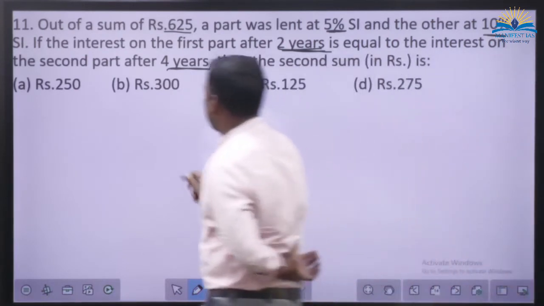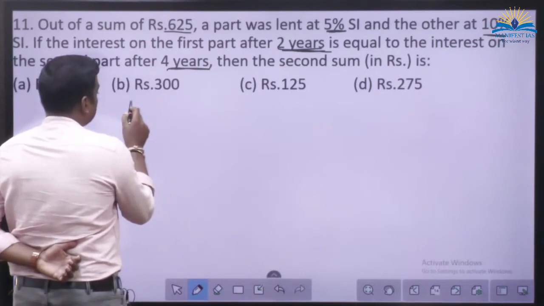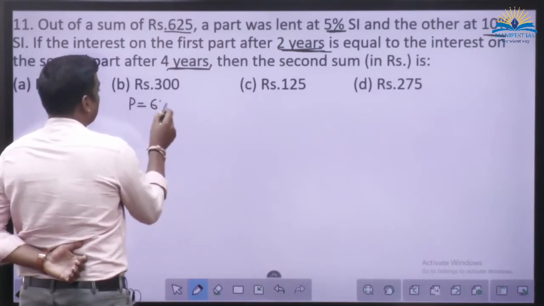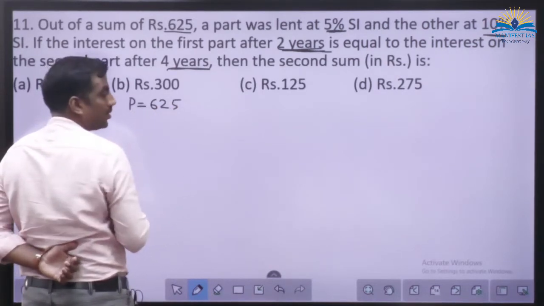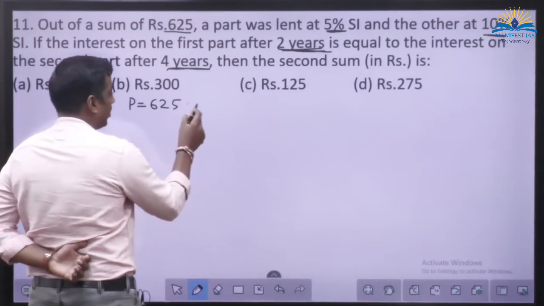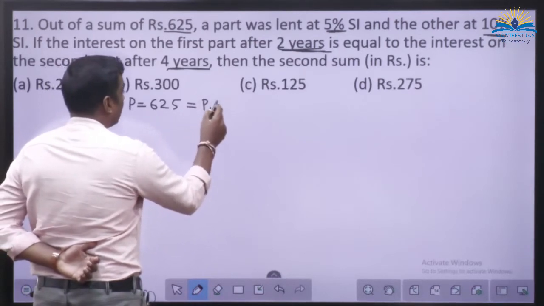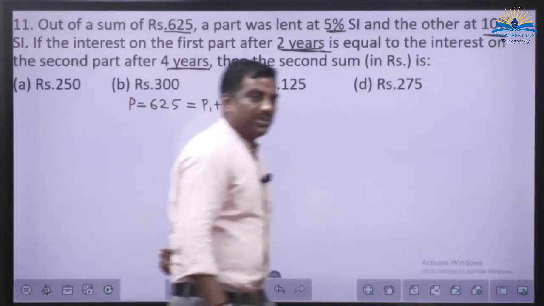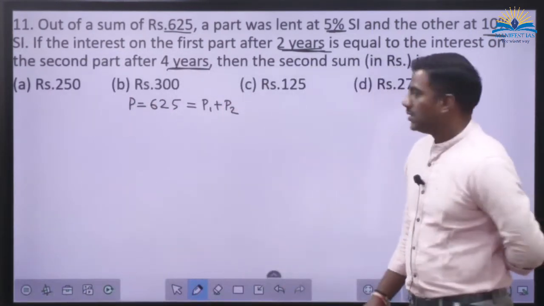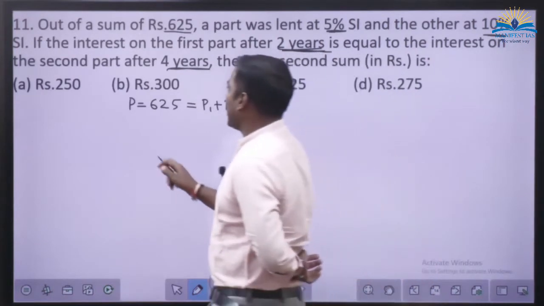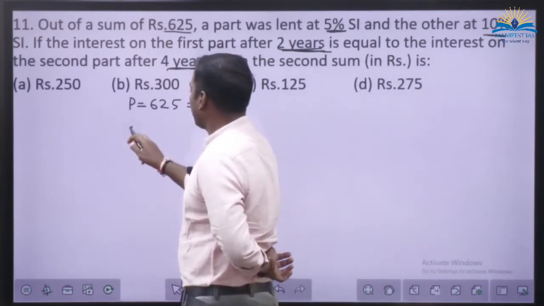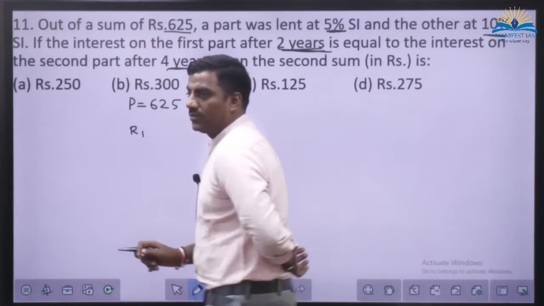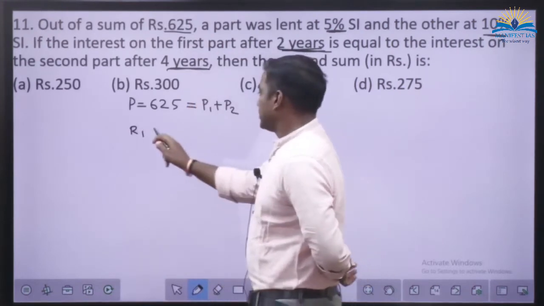So, if you take 625 as principal, I am dividing this 625 into two different sums, P1 plus P2. Principal 1 and principal 2. And what all things I have here? Rate of interest, let's say rate 1 is how much? 5%.